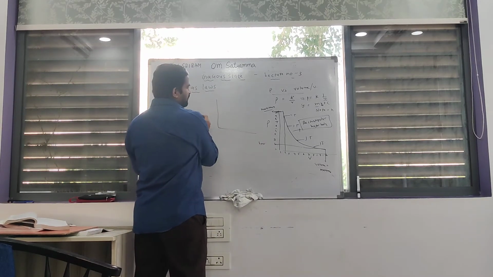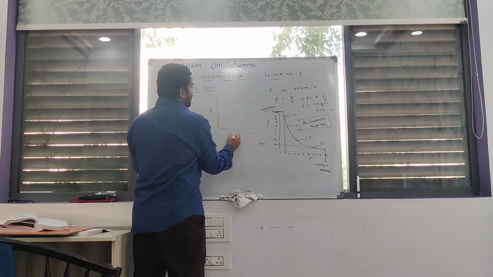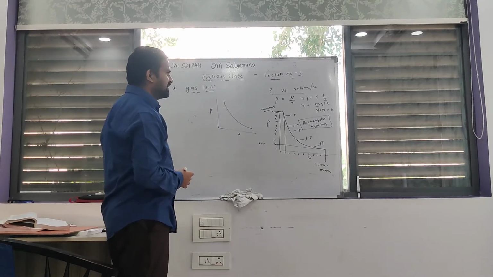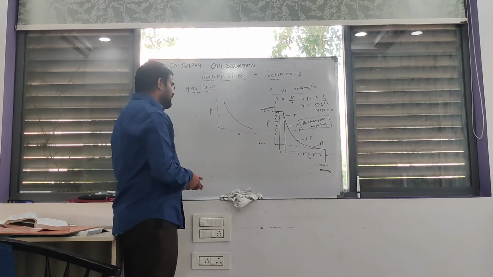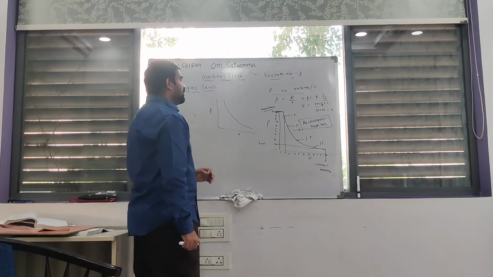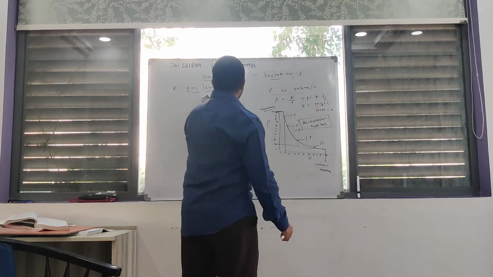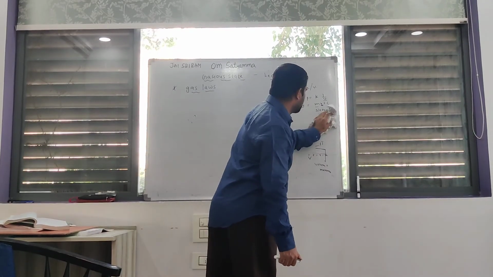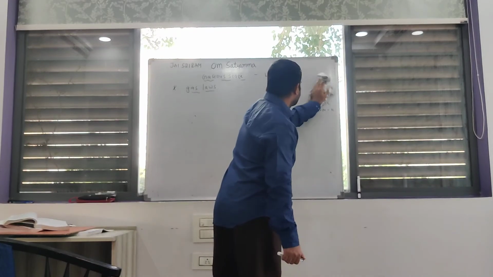Once again, I repeat it. The graph represents pressure and volume: as pressure increases, volume decreases. Here, one very important point is that temperature is constant.